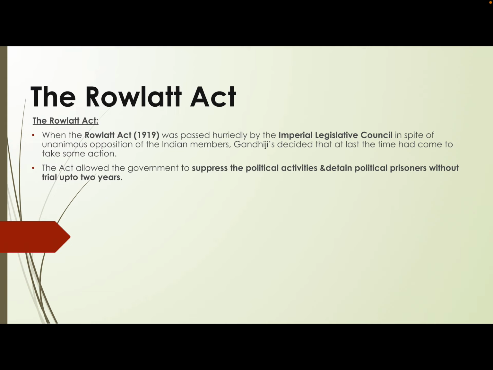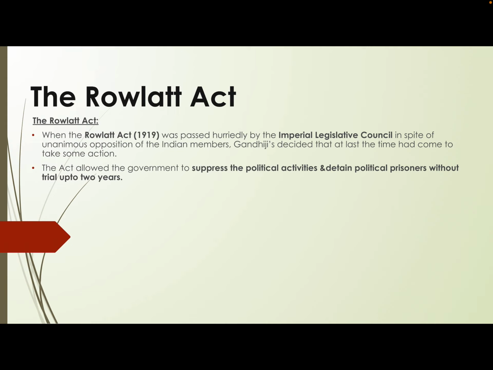Because this act gave enough power to the colonial government to suppress political activities and to detain political prisoners without trial for up to 2 years. Let me just elaborate on this. Any kind of opposition to the colonial government, any kind of opposition led by the people of the country, commoners, revolutionaries, leaders, was definitely a political opposition.